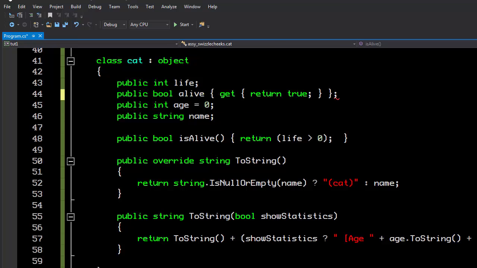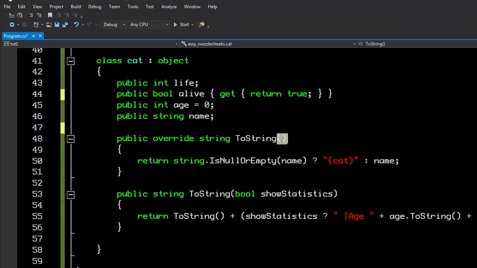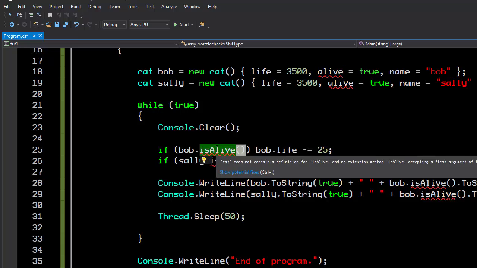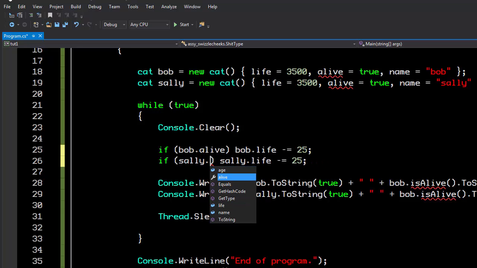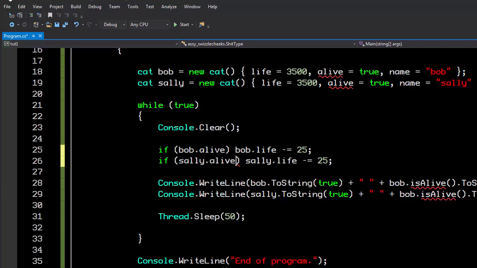Boing. And now it is computationally and dynamically bound to whatever I put in here, which is life greater than 0. So now instead of alive being just a regular variable, a field that gets set and retrieved as needed, it's actually more like a function where it's running this code when it needs to be retrieved. But to things outside the cat, it looks like a normal field, a variable. So out here, instead of IsAlive, I can just say if bob.alive. You'll notice that in the menu, it shows up as a property and not a purple function. I also don't need parentheses to access it.